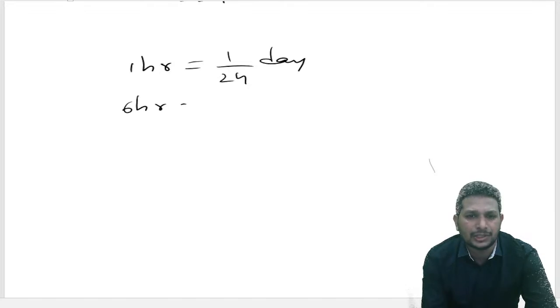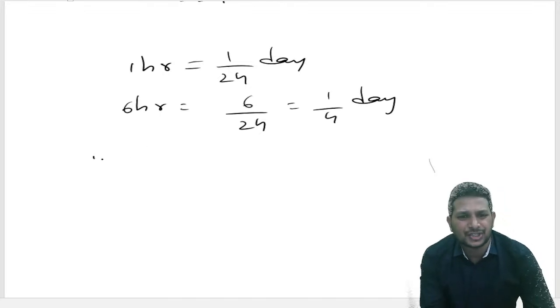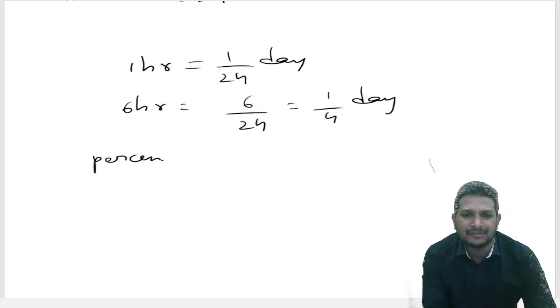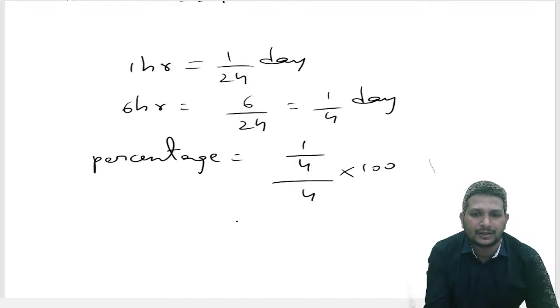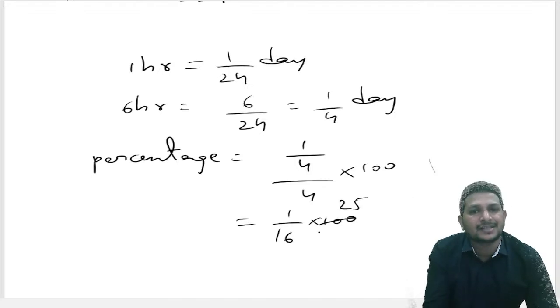6 hours equals 6 by 24. It's nothing but 1 by 4 of 8. The percentage they're asking is for how much quantity? That is for 4 days. Nothing but 1 by 16 into 100, right? We got the answer as 25 by 4 percentage.